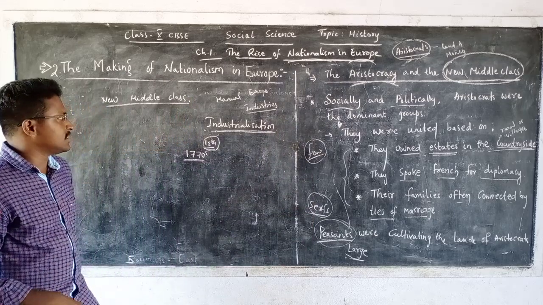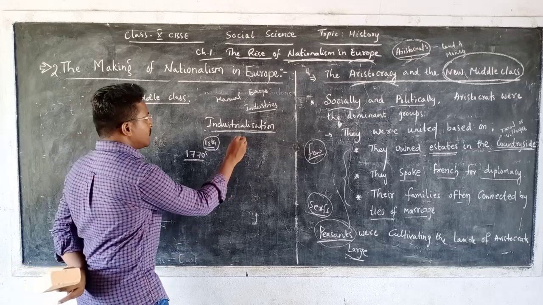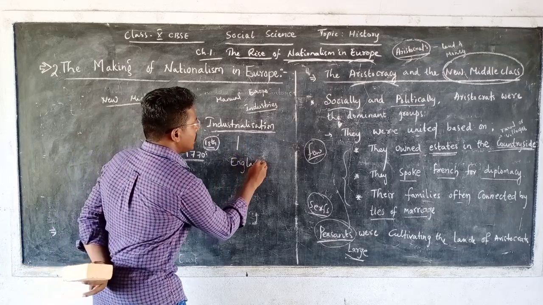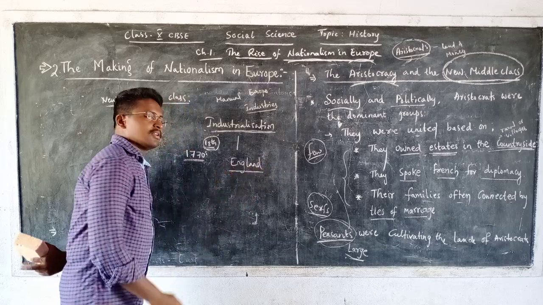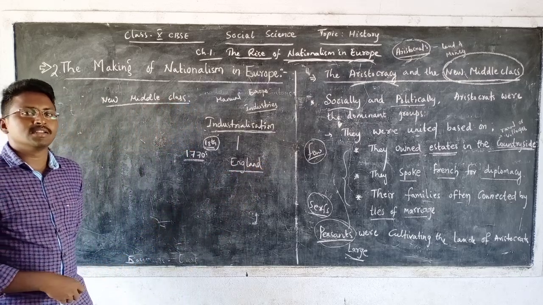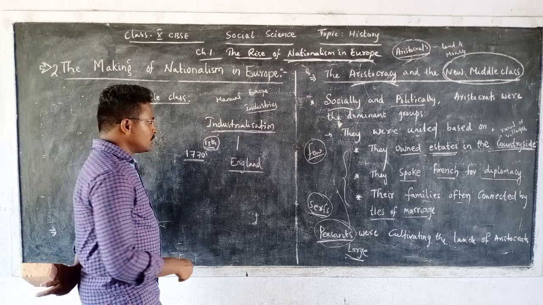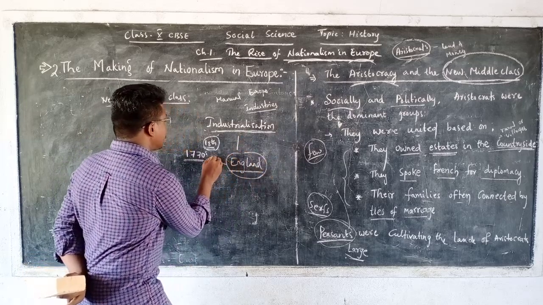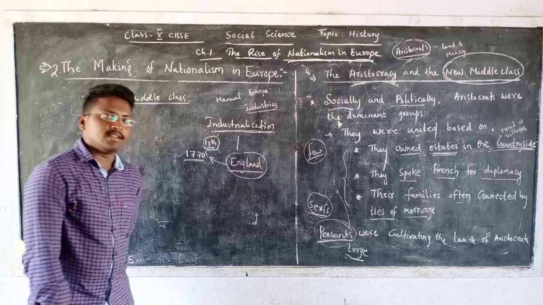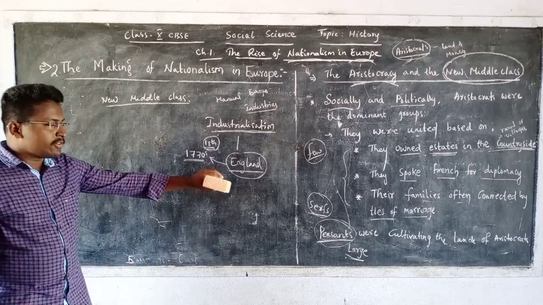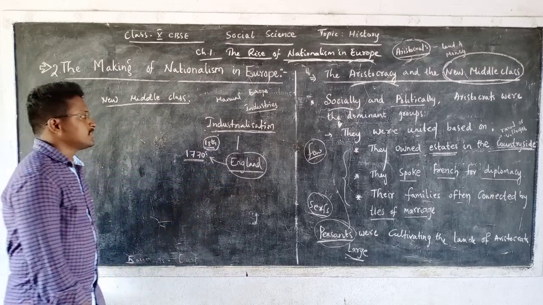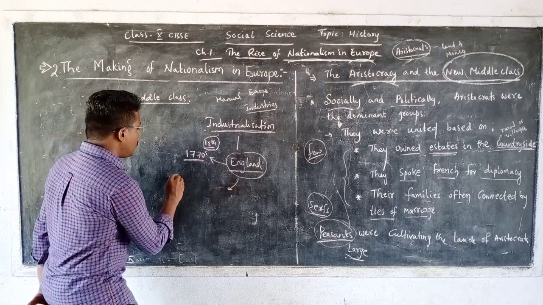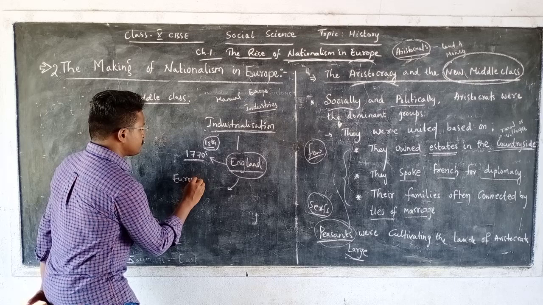Industrialization began in the country known as England. We can also call England the first capitalist country in the world. So industrialization began in England during the 1770s. Then, after that, it did not stop there. It started spreading from England to all other European countries.